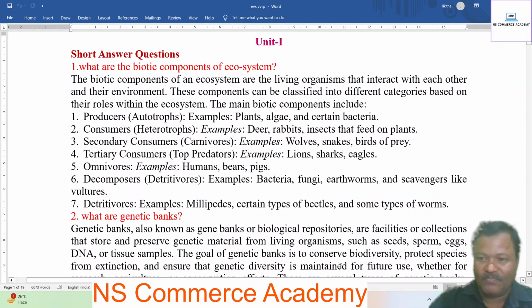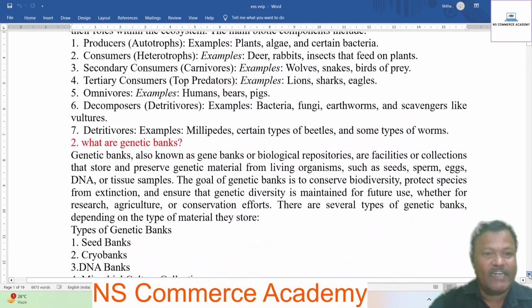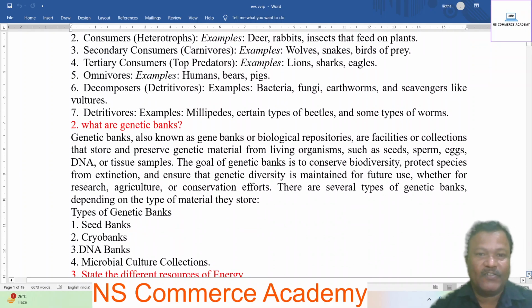Next, second question. What are the genetic banks? Genetic banks, also known as gene banks or biological repositories, are facilities or collections that store and preserve genetic material from living organisms such as seeds, sperm, eggs, DNA, or tissue samples.